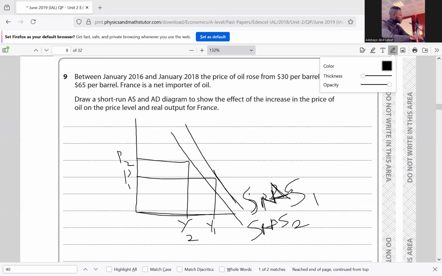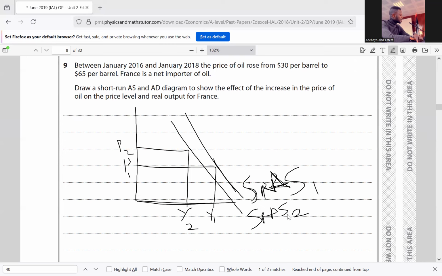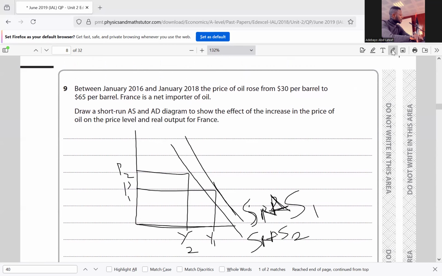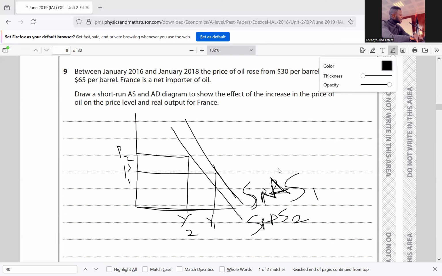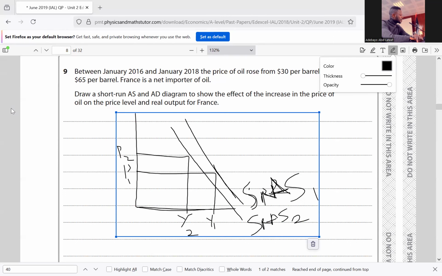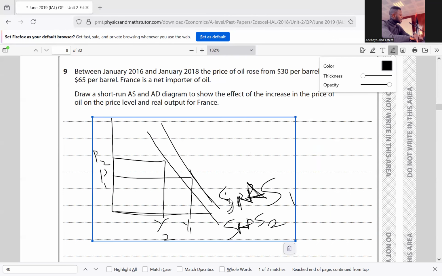Sorry about that, it's a mistake here. Sorry guys, I'm just going to redo that. This is aggregate demand I wrote. Let's see if we can erase it. No, we can't erase this, so I'm just going to change that.